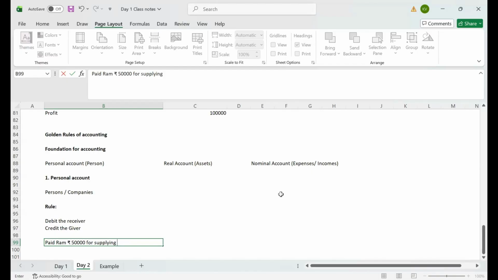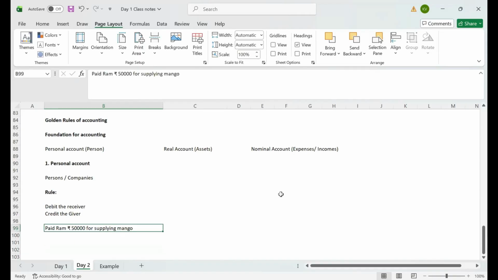For example, I am purchasing mangoes from Ram. Okay. I paid 50,000 to Ram. In this scenario, exclude supplying mangoes, as that will complicate things more. We will see just I paid 50,000 to Ram. As per the personal account golden rule, what is it saying? Debit the receiver and credit the giver. Who is receiving here? Ram. He is receiving what? 50,000 cash from me.